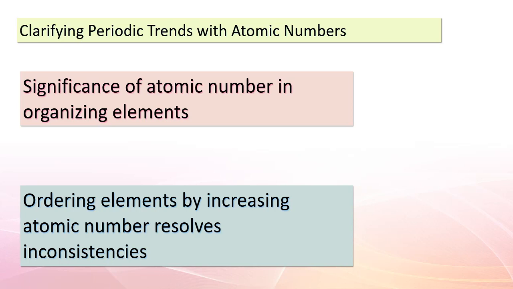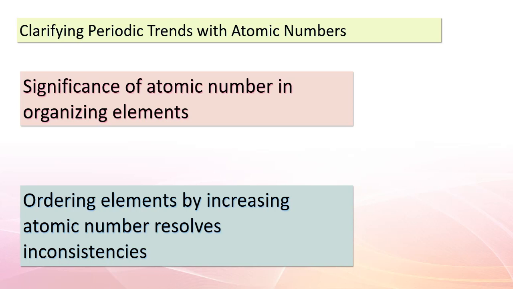Topic 4. Heading: The impact of atomic numbers on modern chemistry. Bullet points. Atomic number is a cornerstone of the modern periodic table. Resolving inconsistencies and predicting element properties. Foundation for understanding chemical behavior. Image: comparison of Moseley's periodic table with the modern periodic table.